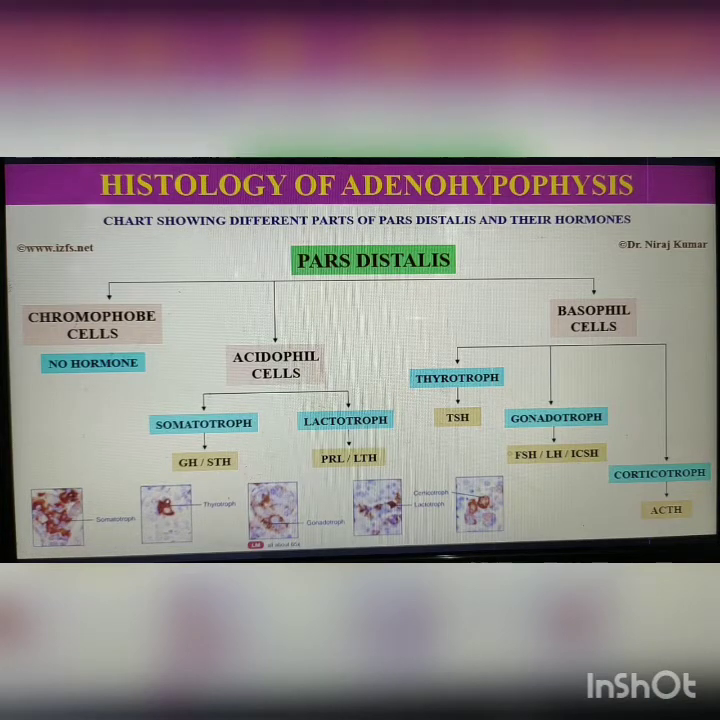It includes three types of cells. First is thyrotroph cell, it secretes TSH. Second, gonadotroph cells, they secrete FSH, luteinizing hormone, and ICSH. Third cell is called corticotroph cell, and these cells secrete adrenocorticotrophic hormone.